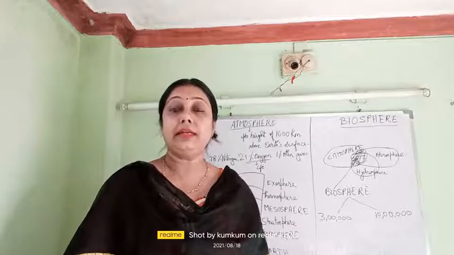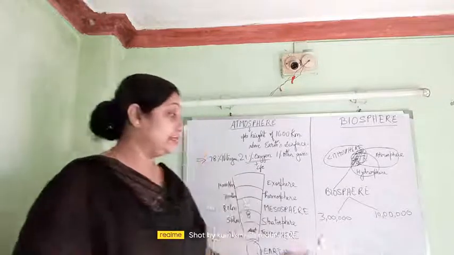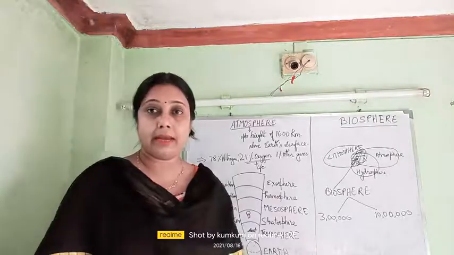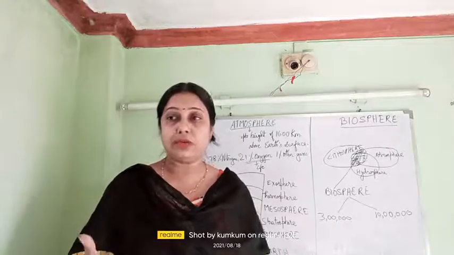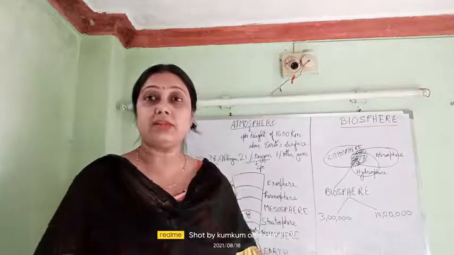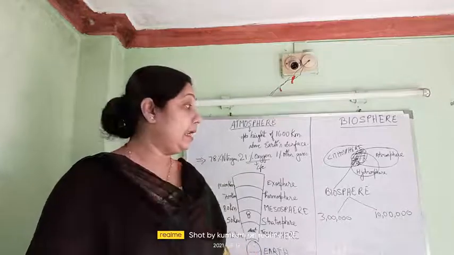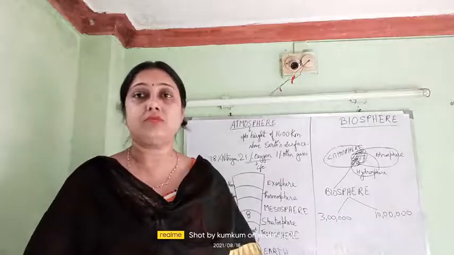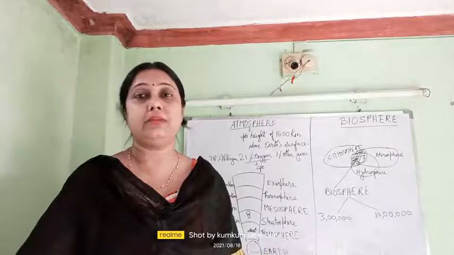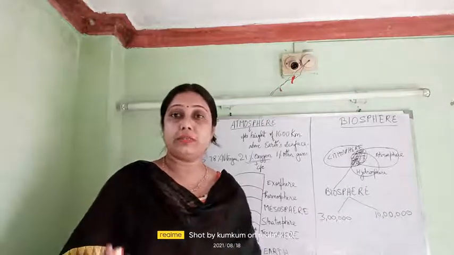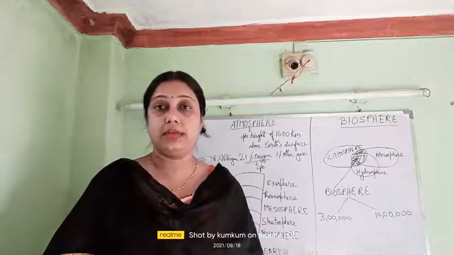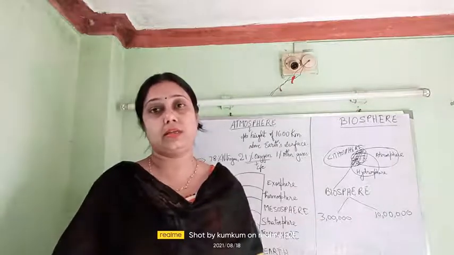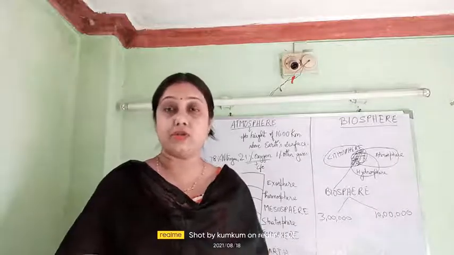There are nearly 3 lakh varieties of plants and 10 lakh varieties of animals. Even we are one of the types of social animal. So 10 lakh species of animals and 3 lakh varieties of plants are found on our Earth. It is due to the presence of biosphere.